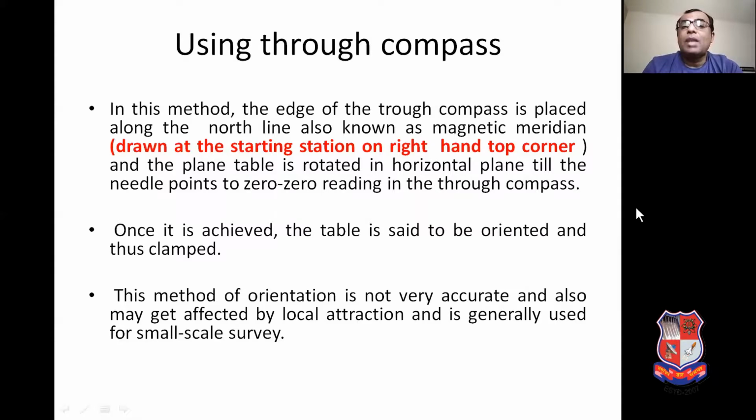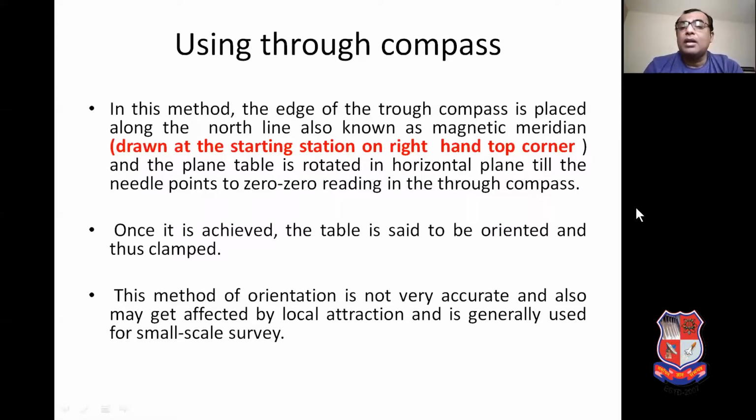In this method, the edge of the through compass is placed along the north line, also known as the magnetic meridian, and the plane table is rotated in the horizontal plane till the needle of the through compass shows the 0-0 reading on both ends of the through compass.